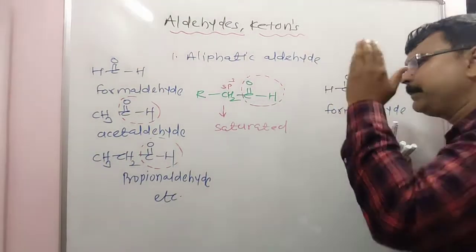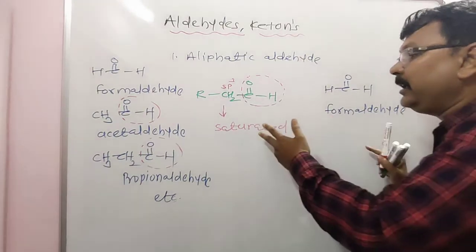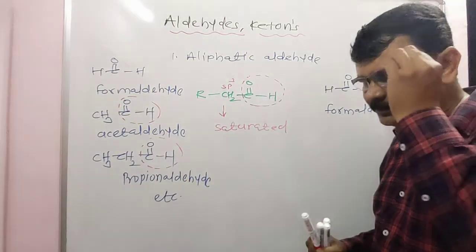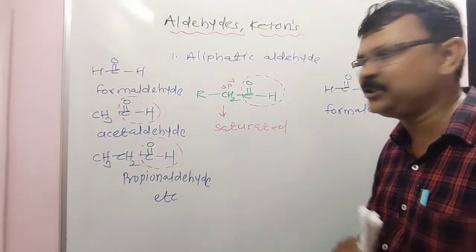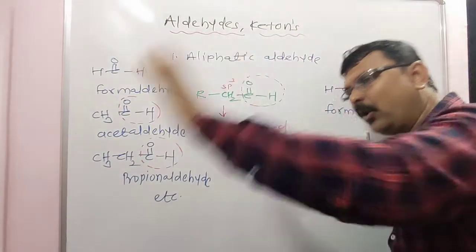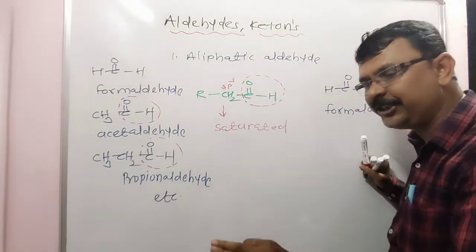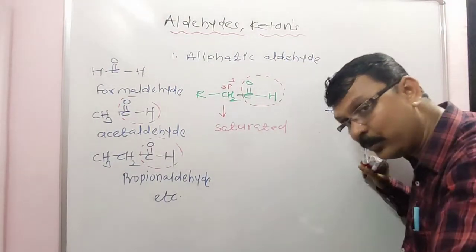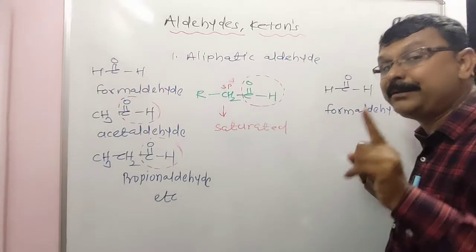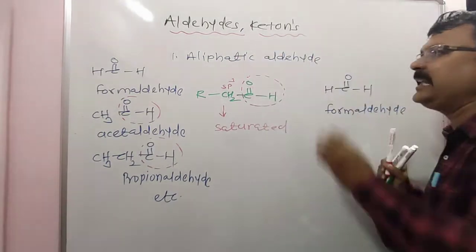In the old syllabus, an aliphatic aldehyde is the first oxidative product of a primary alcohol, in which the carbonyl carbon is attached to at least one hydrogen atom. This is the old definition. Repeating: the first oxidative product of a primary alcohol in which the carbonyl carbon is attached to at least one hydrogen atom is called an aldehyde.